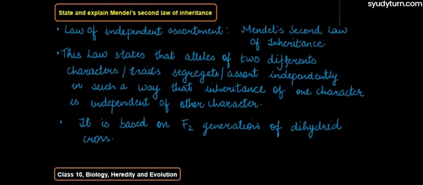So what about the dihybrid cross? What did he generally do in a dihybrid cross? He takes two characters into account.